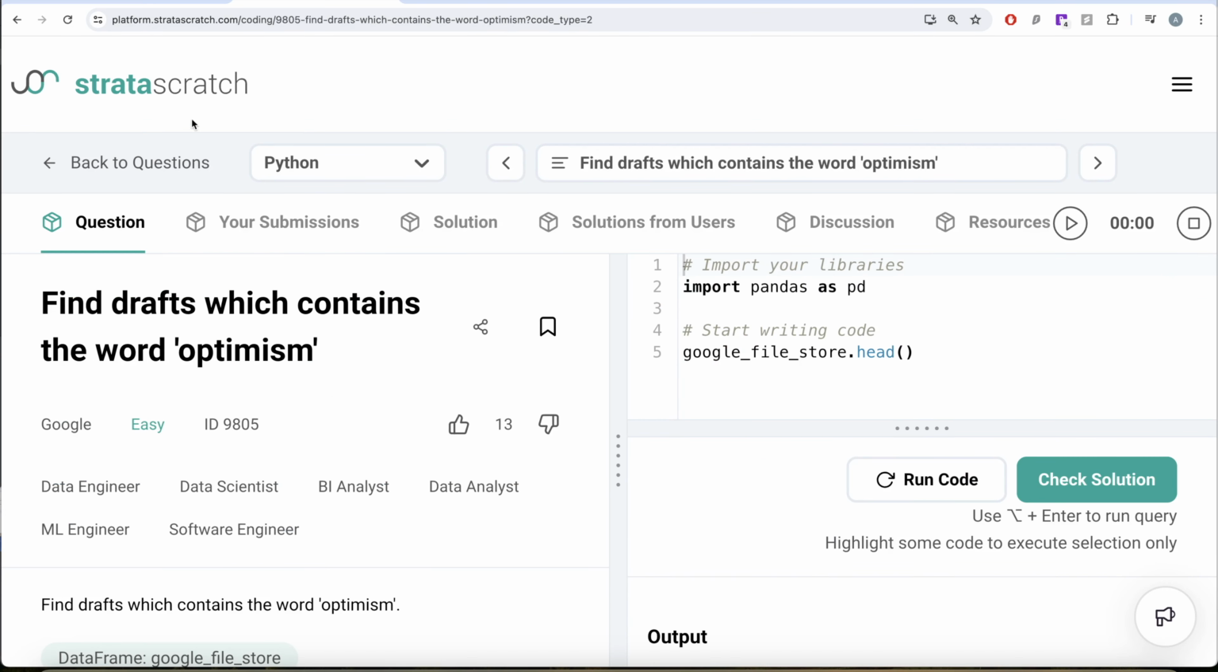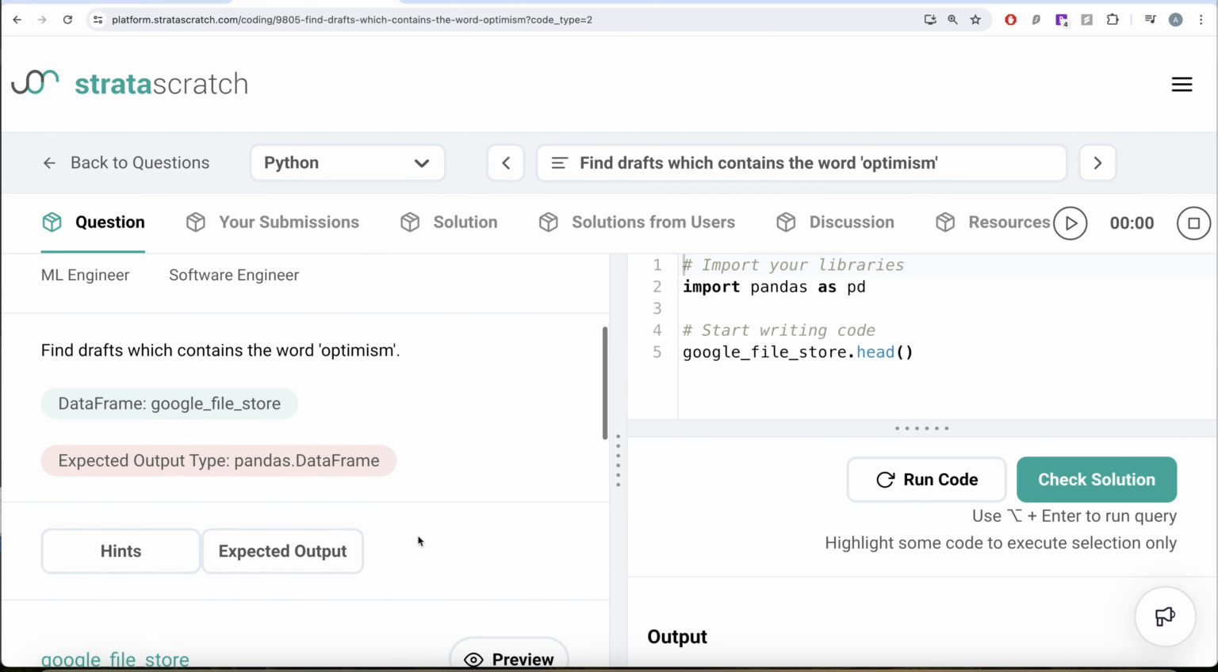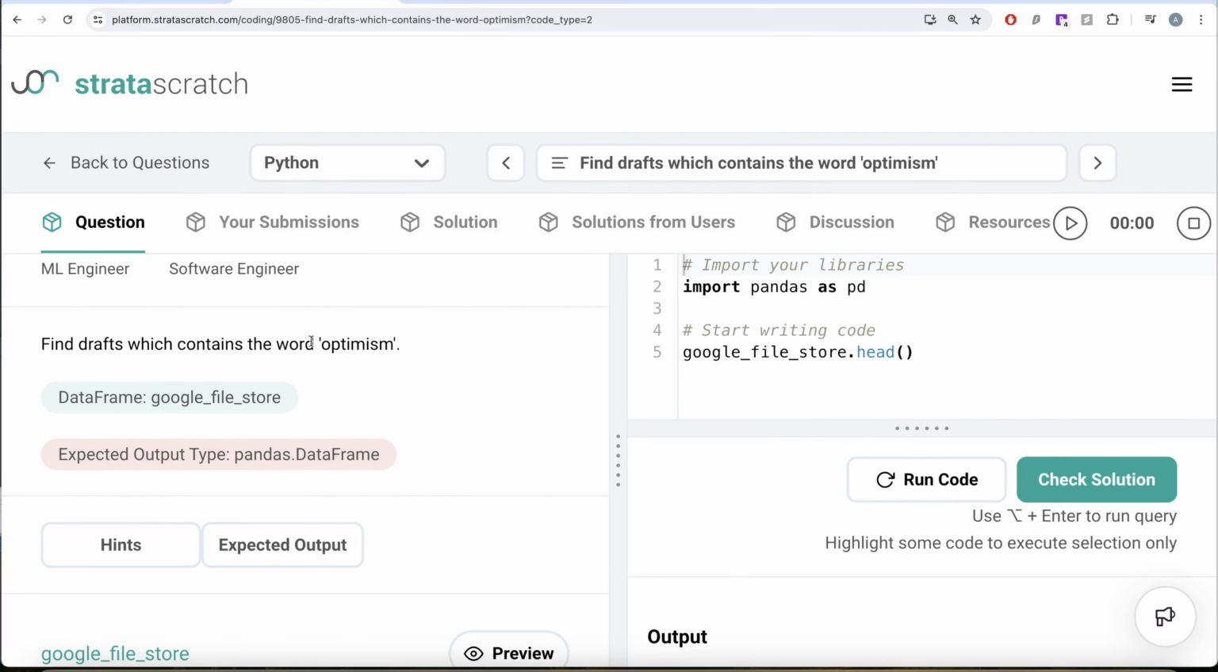In this video, we are going to solve this question on StrataScratch: find the drafts which contain the word optimism. This question has been asked in Google interviews, and it's a great question if you're preparing for data engineer, data scientist, BI analyst, data analyst, ML engineer, or software engineer roles. The question reads, find the drafts which contain the word optimism.